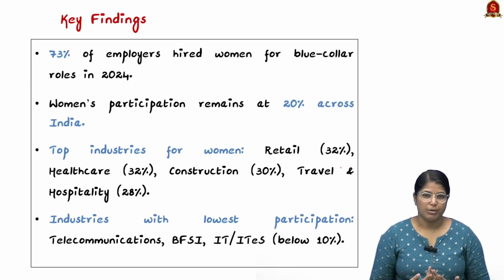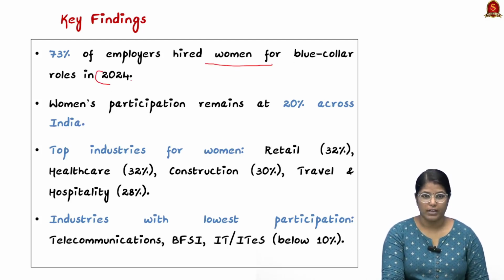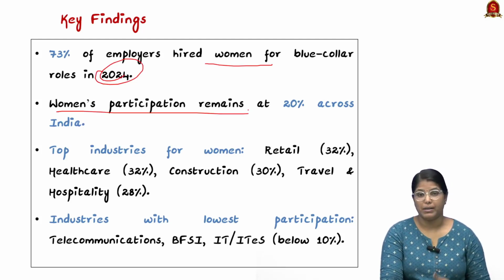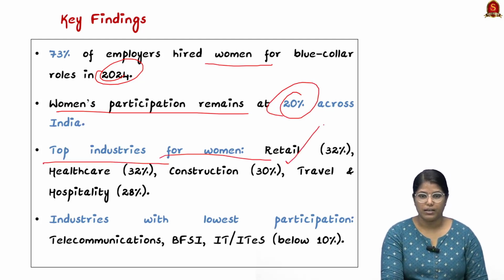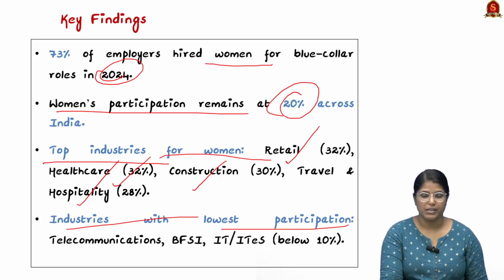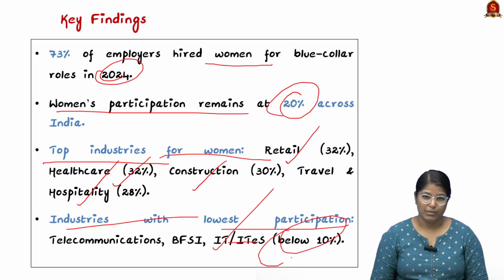Now moving on, we shall see the key findings of the report. Literally 73% of the employers hired women for blue collar roles in 2024, and the women's participation has remained only 20% across India. The top industries for women include retail, then healthcare, then construction, then travel and hospitality. Then the industries with lowest participation include telecommunication, BFSI, IT, and information technology. Here there is below 10% participation when it comes to women.